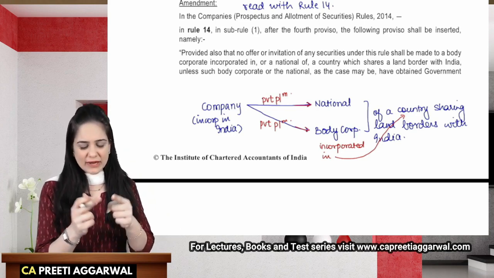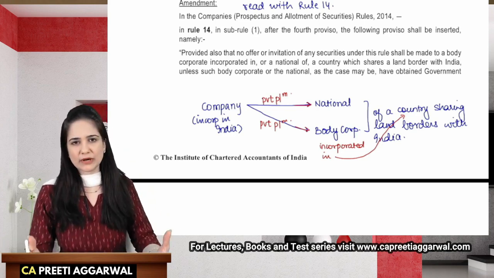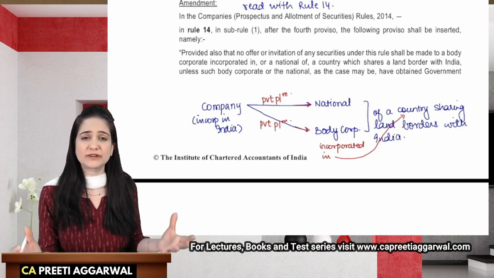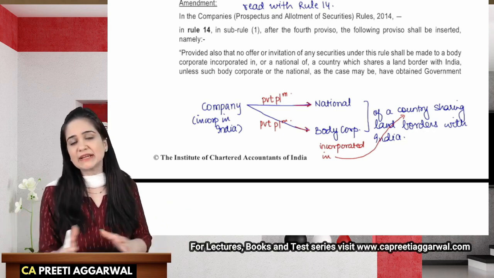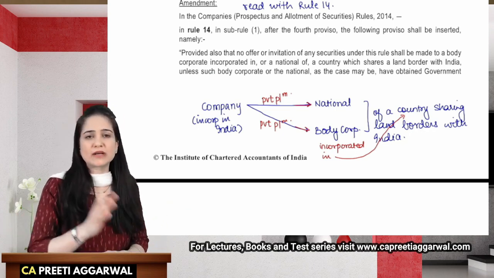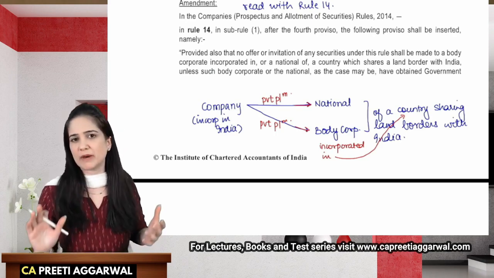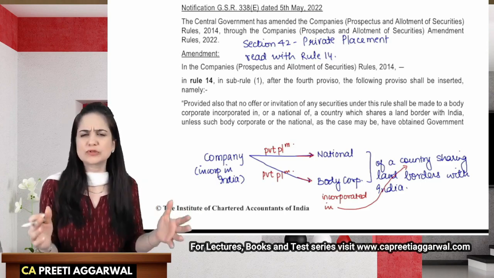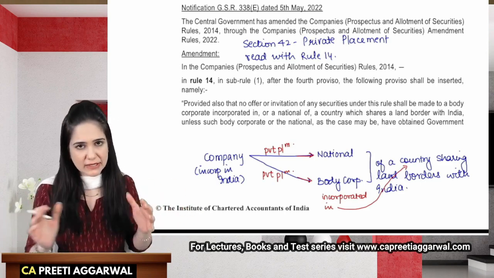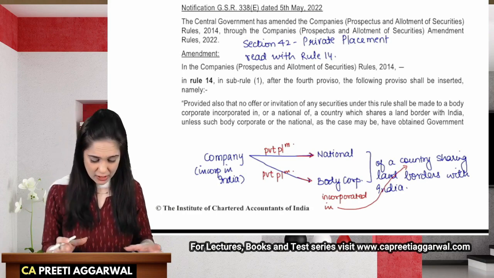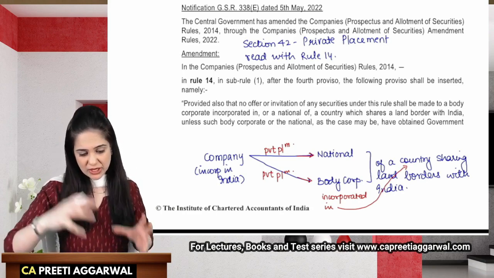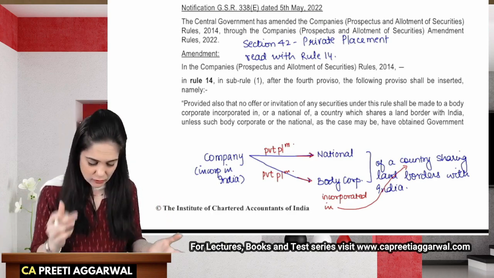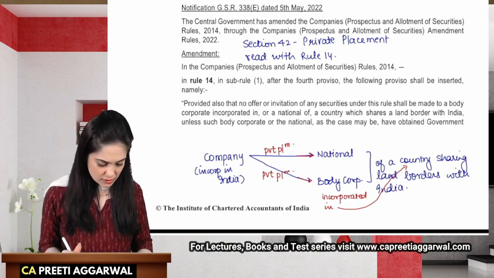So we said that if you are offering securities to any citizen, any national or a body corporate of a country sharing land border with India, then you will have to first obtain the approval of the central government under the FEMA rules. This was introduced to keep a check on the Chinese influence in India and the influence of other neighboring countries. We want to keep a check on how much of the shares are offered to them, because they should not have a controlling interest. So basically it was to keep a check on the Chinese influence.